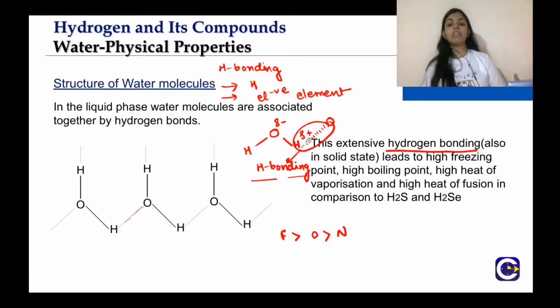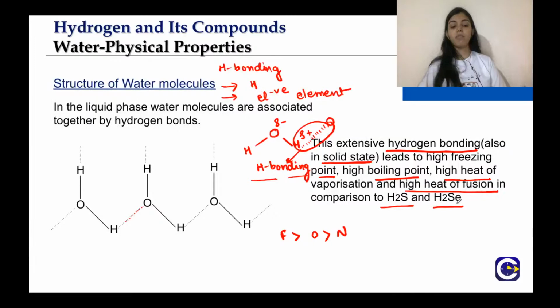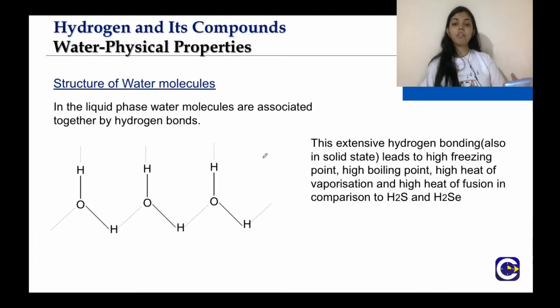So because of this hydrogen bonding, this also leads to the formation of water in the solid state that we know as ice, right? So it also has a high freezing point, high boiling point, high heat of vaporization and high heat of fusion in comparison to H2S and H2Se. See, actually what happens, we will learn this in 12th class also particularly. We will just have an idea for now.